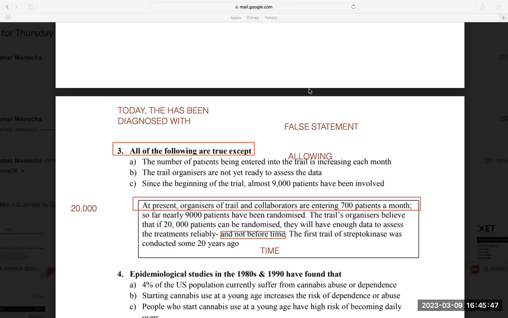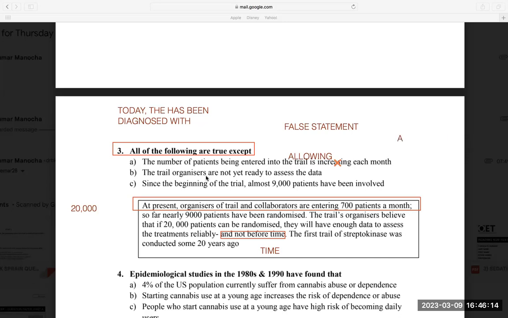So I have got all the information. Now I will match. The number of patients being entered into the trial is increasing each month. It is never saying whether the patients are increasing or decreasing. So this surely is false. It does not say patients are increasing or decreasing. There is no word such as increase or decrease. So option A should be my answer.